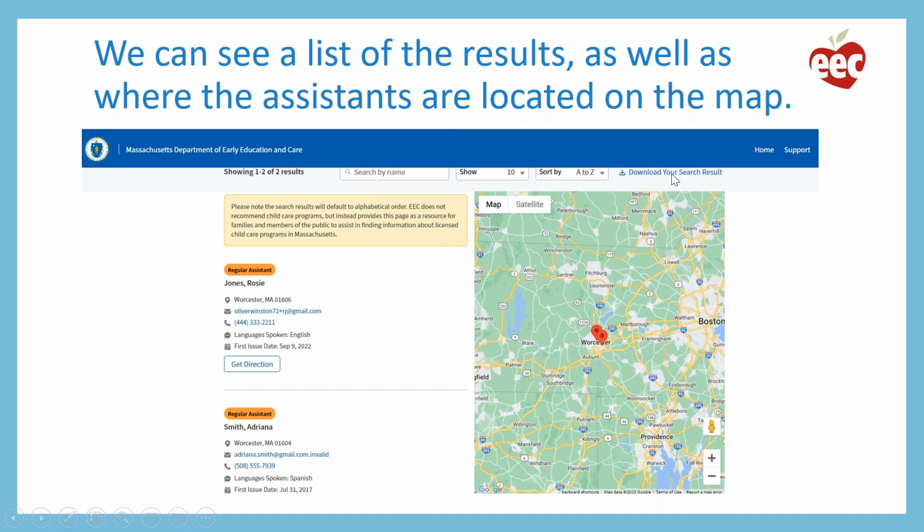There's also a link here where you can download your search results. If you have a lot of results and you'd like to save them for later, you can download them and save them to a file to look at later.